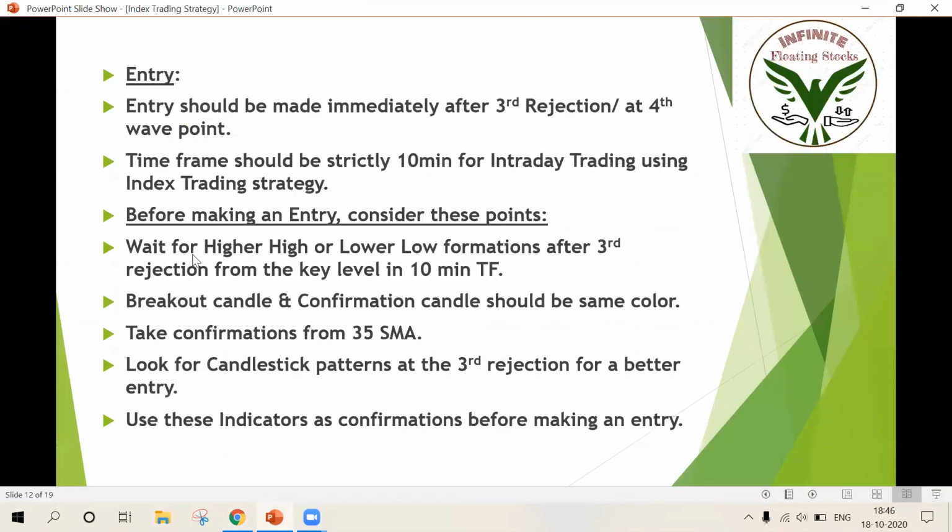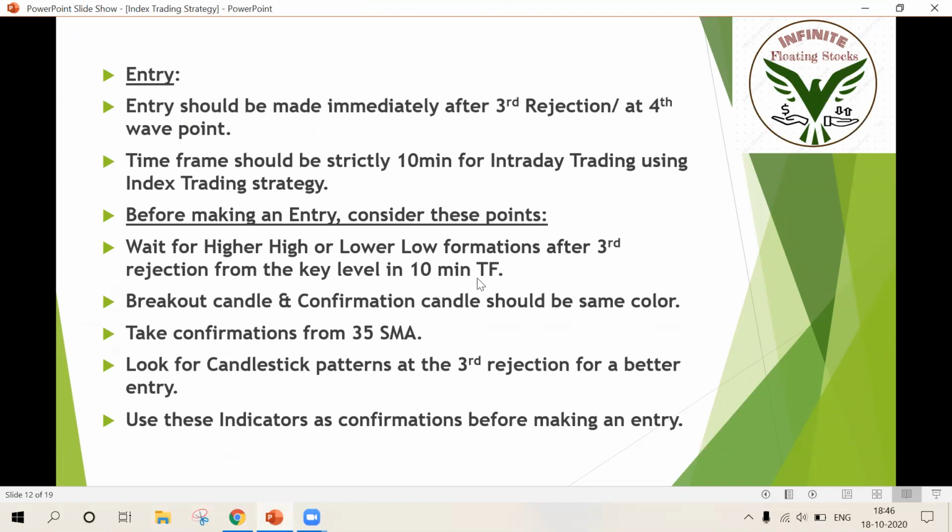Okay, so all right, time frame should be strictly 10-minute. And before making an entry, consider these points. Wait for a higher high formation, lower low formation. I have been speaking a lot of times about this thing, because this is very important. After third reaction, you need to look for higher high formation or lower low formation from the key level in 10-minute time frame.